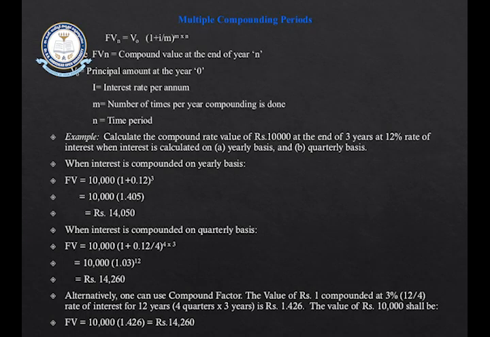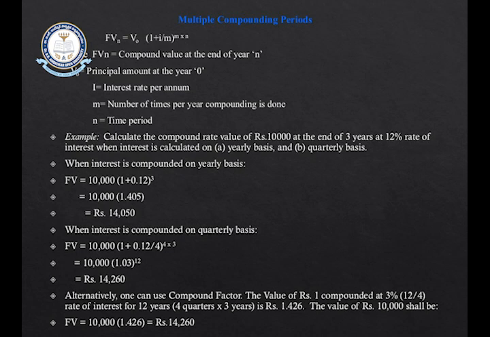The future value of your money, where n is equal to the number of years, will be equal to V0, that is the principal amount, multiplied by the compound factor from the tables. There are different types of tables. We have compound factor tables, annuity compound factor tables, discount factor tables, and annuity discount factor tables.